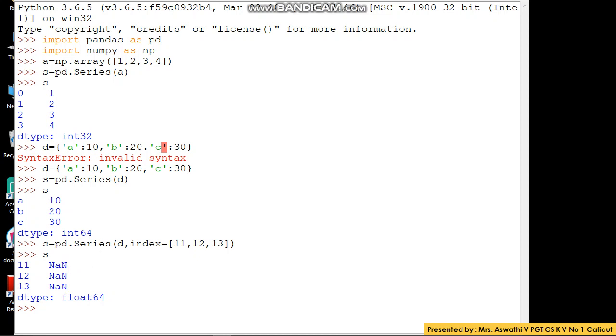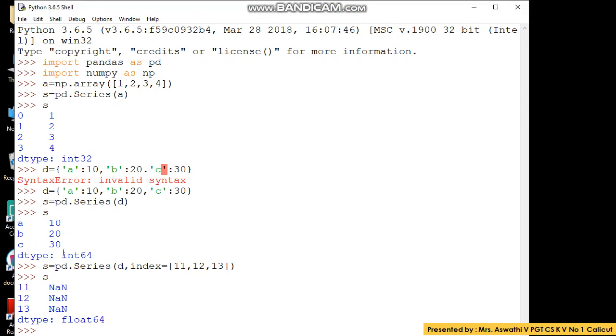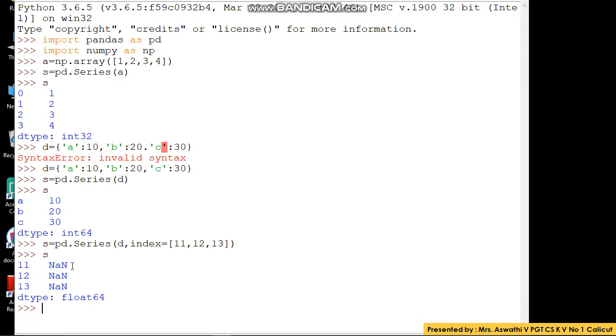That is, NaN denotes an empty value. NaN is a constant available in our NumPy library that we will see later. Please understand that this denotes an empty value. So for a dictionary the keys will be taken as the index values.